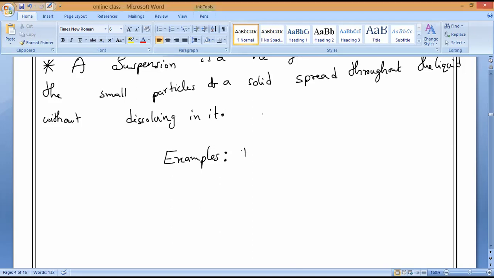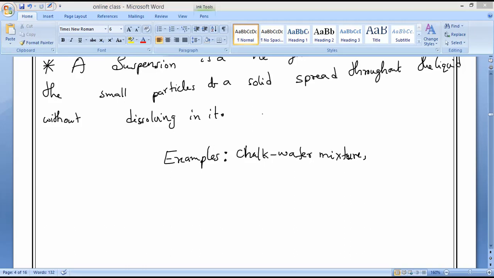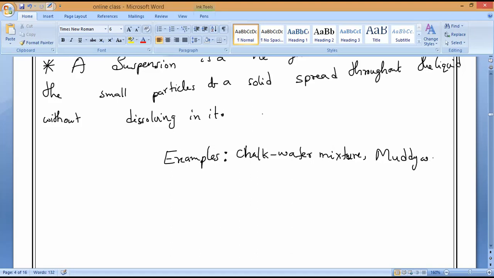What is the first one? Chalk water mixture. So that is the first example of a heterogeneous mixture called a suspension. Next, muddy water. What is the next one, guys? Muddy water. Next one is antacid. I told you already, antacid. Very famous antacid. What is that antacid? Milk of magnesia.